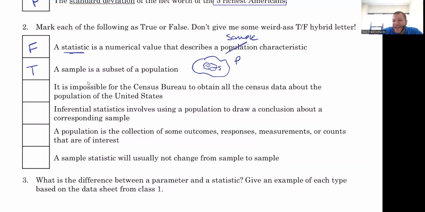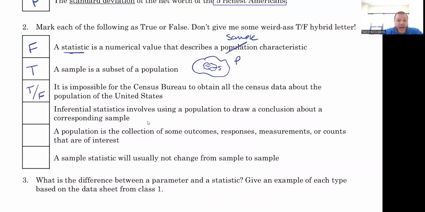So question two, there's not really a true answer to this. I mean, I guess if we're playing the super duper technical game, it probably would be false for them. Anything is possible, right? But in reality, yeah, it is kind of impossible for them to get every little piece of data, although the census does actually do a phenomenal job of coverage. I think it's like 99.7 or some stupidly high amount. In terms of the fourth one, oh, by the way, I would never ask you a question that is both true and false like that on a quiz or a test.